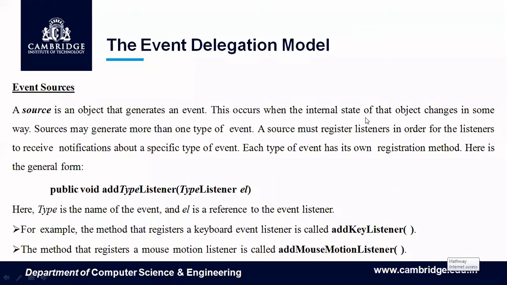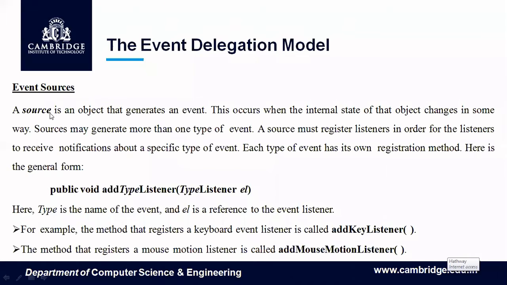A source is an object that generates an event. This occurs when the internal state of the object changes in some way. For example, a button is available on the container. When I click it, the internal state of that button changes, and the button generates an event. Sources may generate more than one type of event. For example, with a mouse I can click, and I can drag. So one source may generate more than one type of event. A source must register listeners in order for the listener to receive notification about a specific type of event.